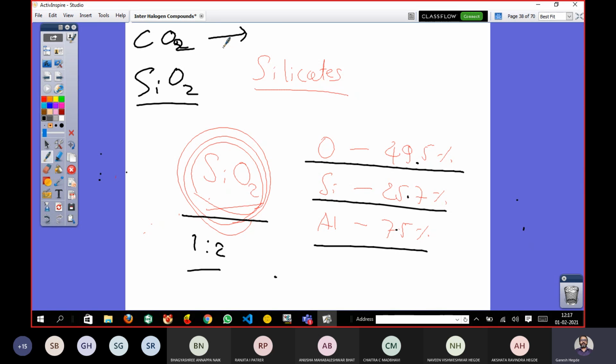Planar, and it's a linear one. Okay. The structure of carbon dioxide is like this. C double bond O. There are two such C double bond O. That is CO2. Okay. But SiO2 is not like that. The geometry of SiO2 is entirely different. Okay. And that is what we are going to study now.